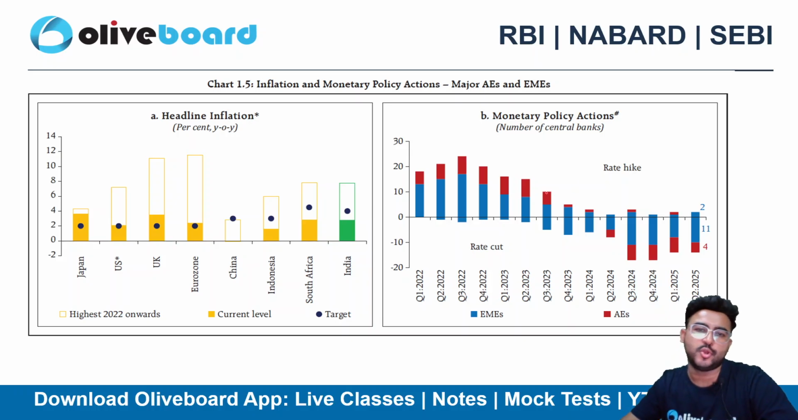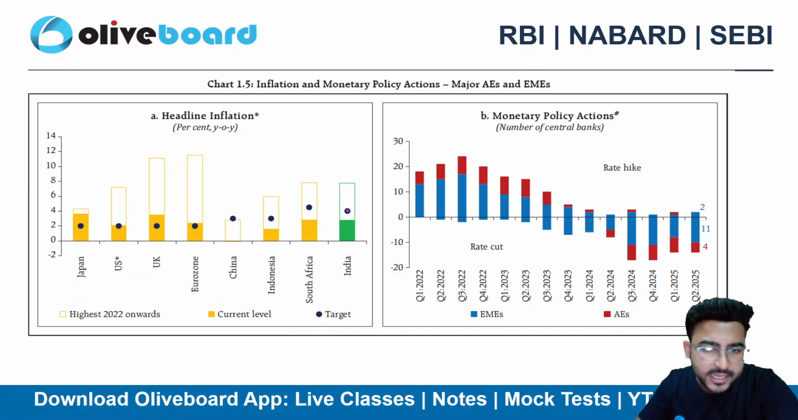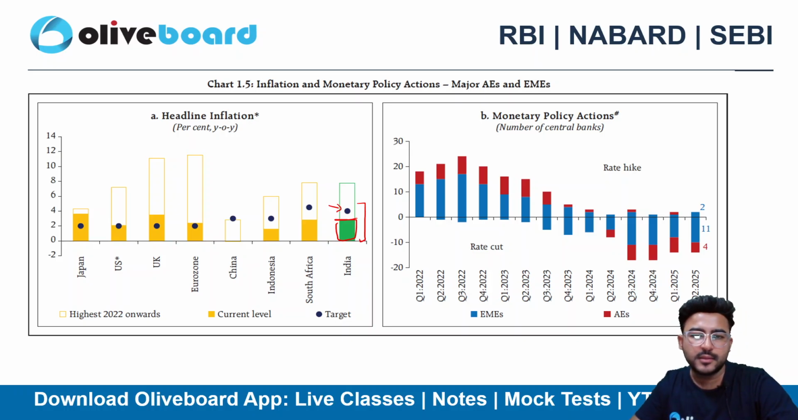Now if I talk about global inflation and the monetary policy action of the major economies here, we can see that this dot is nothing but the target, right? And this is the current level as of now, right? So if I talk about India, we are already very well within the target. The inflation is this much and the target is overall above the actual inflation, right? So we are already around the target level only. We have already slashed our inflation quite well. If I talk about other economies as well, South Africa is again fine, Indonesia, China,